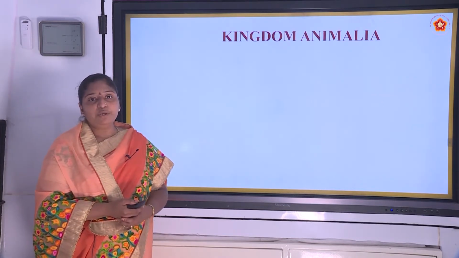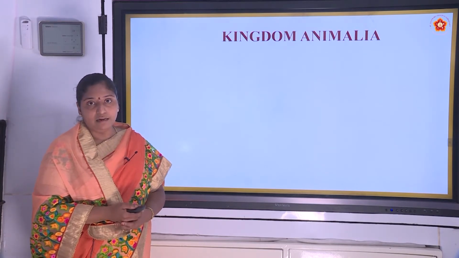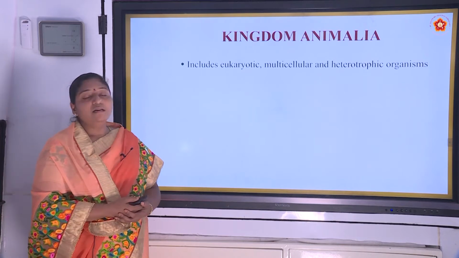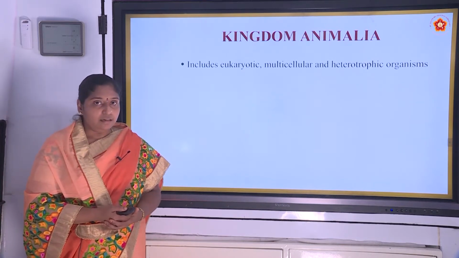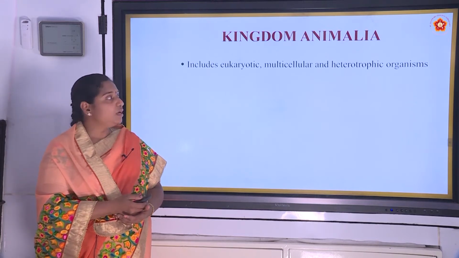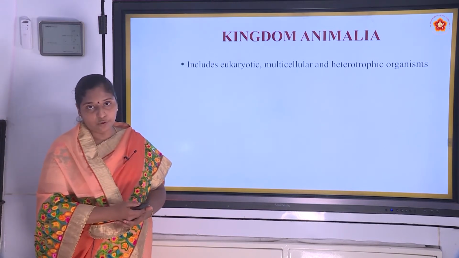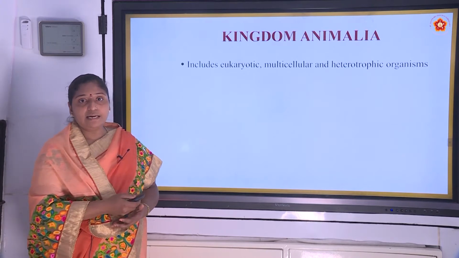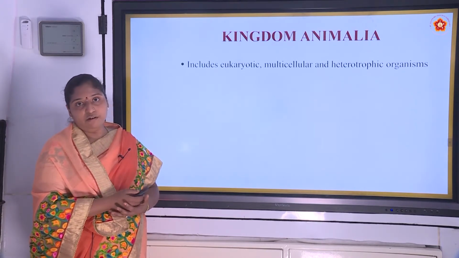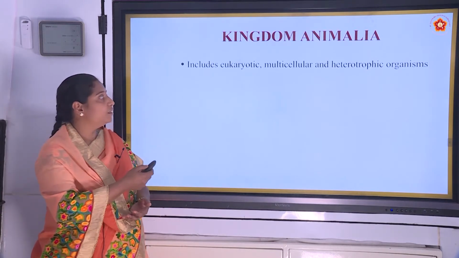Next, we will move on to the Kingdom Animalia. In Kingdom Animalia, animals are eukaryotic, multicellular and heterotrophic. Based on these characteristics, we will study all the different subdivisions of Kingdom Animalia.